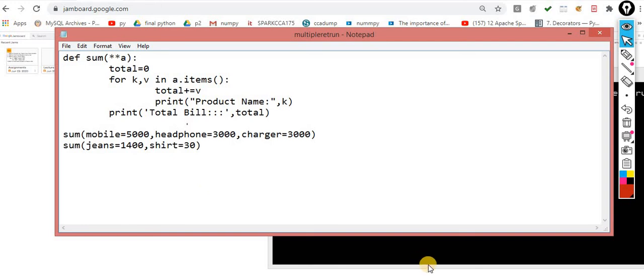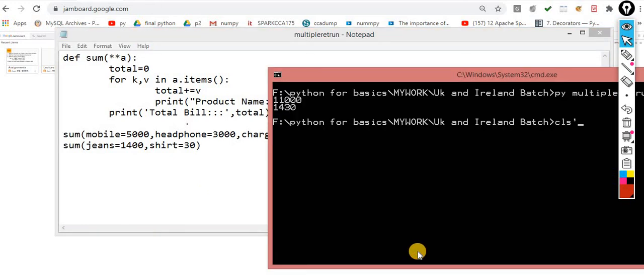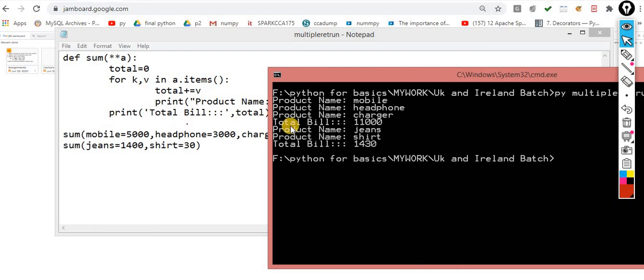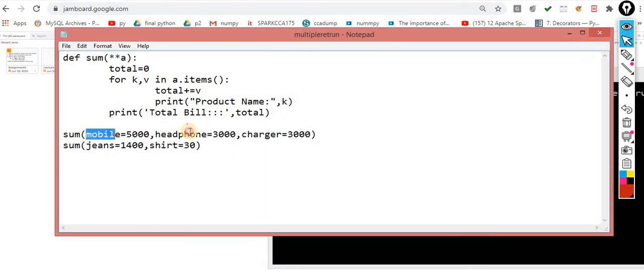So let me run this. This time I am getting the name of the product as well: mobile, headphone and charger. The total bill is this one. You can make more sense of it. The product names are jeans and then the shirt, and then the total bill is this one. So this is another way. This would become automatically in the form of a dictionary.